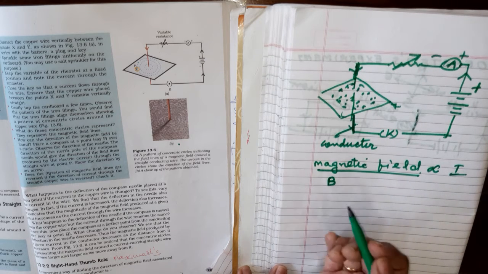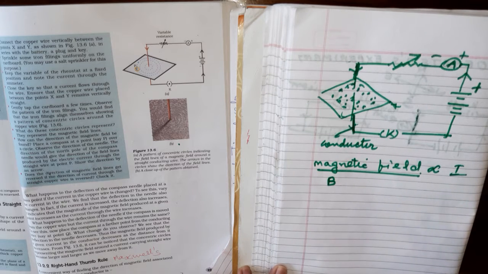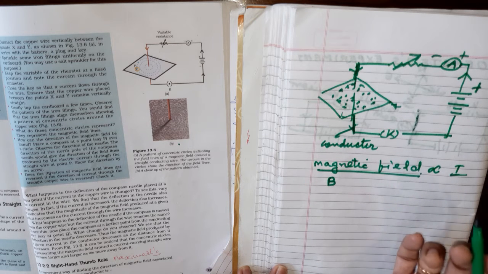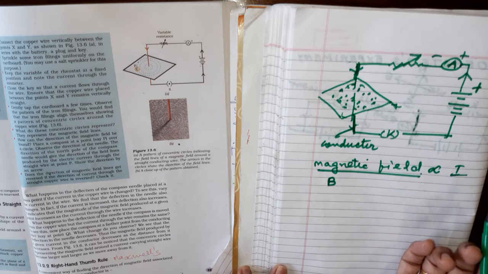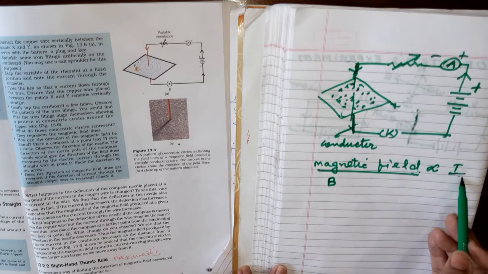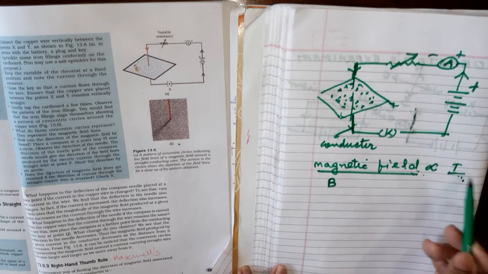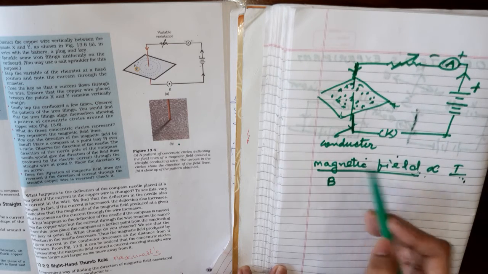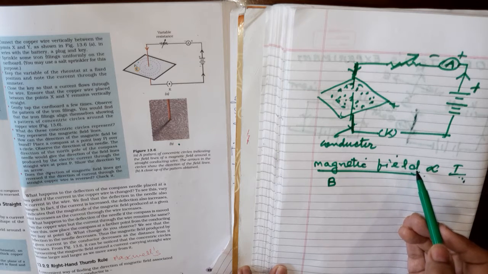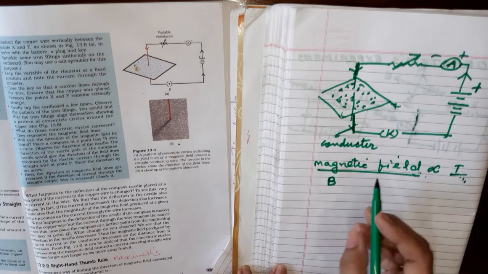If you increase the magnitude of the current, the magnetism of the magnetic field will also increase.